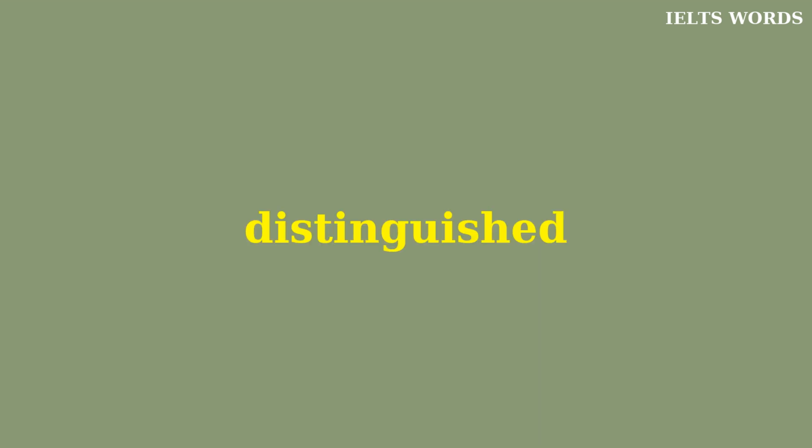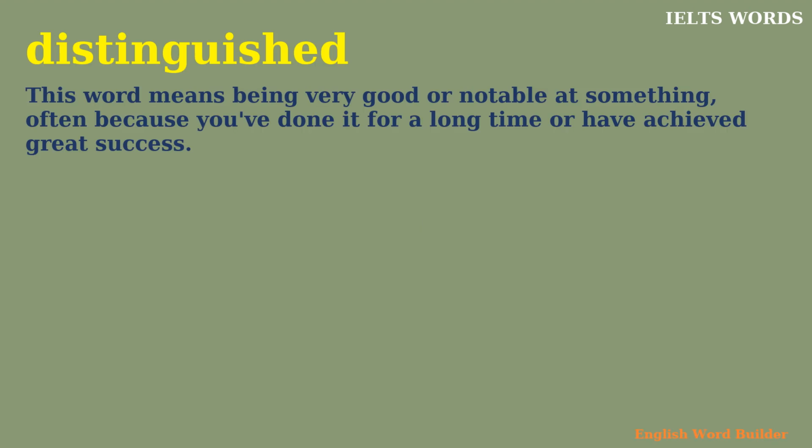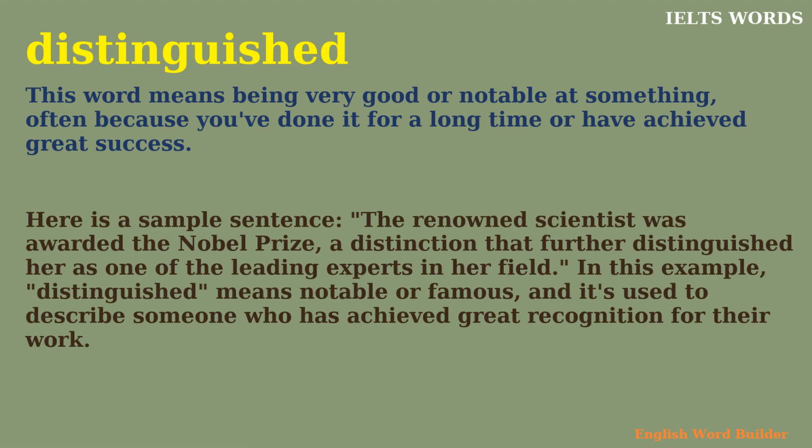Distinguished. This word means being very good or notable at something, often because you've done it for a long time or have achieved great success. Here is a sample sentence. The renowned scientist was awarded the Nobel Prize, a distinction that further distinguished her as one of the leading experts in her field. In this example, distinguished means notable or famous, and it's used to describe someone who has achieved great recognition for their work.